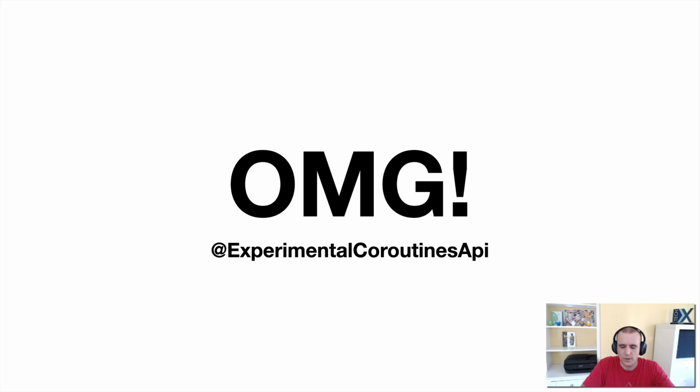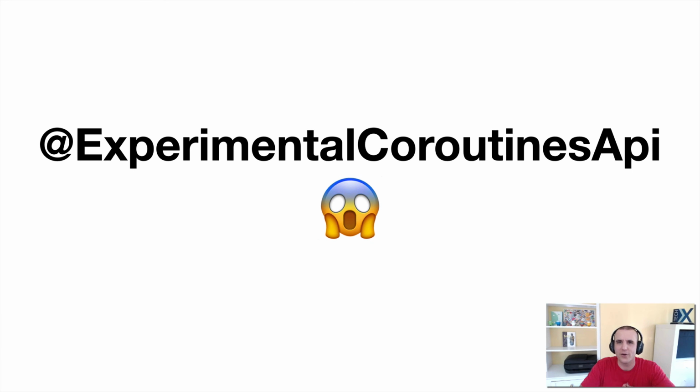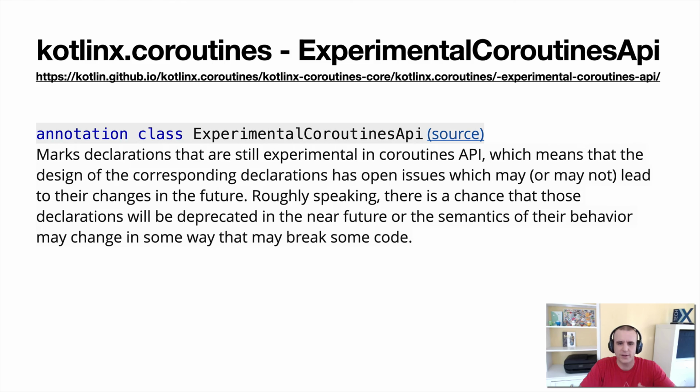So, oh my gosh, StateFlow, you told me to use that now. That's experimental Coroutines API. Man, this Sam guy, they don't know what they're talking about. What are they doing? You know, the thing with Kotlin Coroutines is it's fast evolving. And so they add these annotations on to say like, hey, this is not completely stable yet in some cases. Like Flow, they've migrated to be good now, and they'll continue to do that. But what experimental coroutines API means is that roughly speaking, there's a chance it might change a little bit in the near future, but they're going to provide a way that you can go ahead and migrate to that.